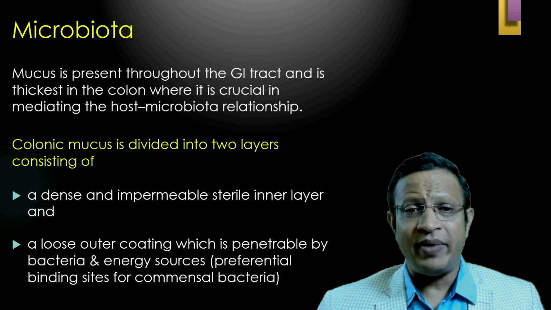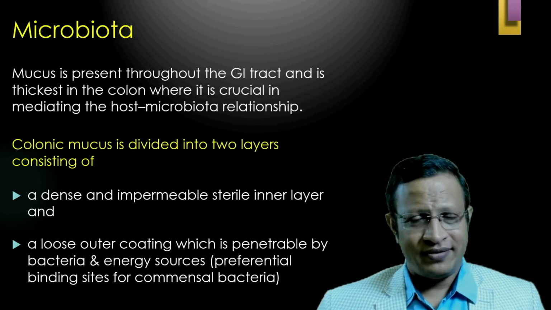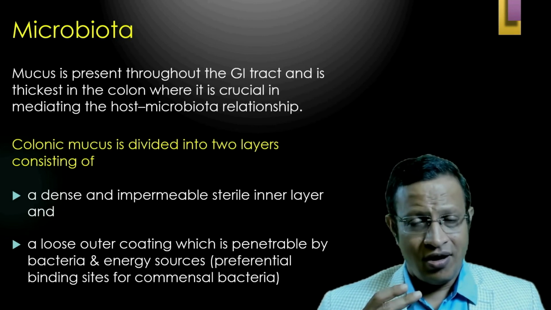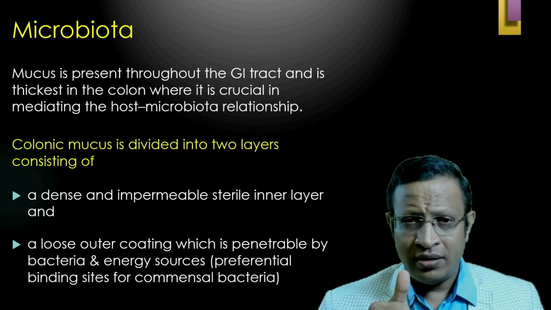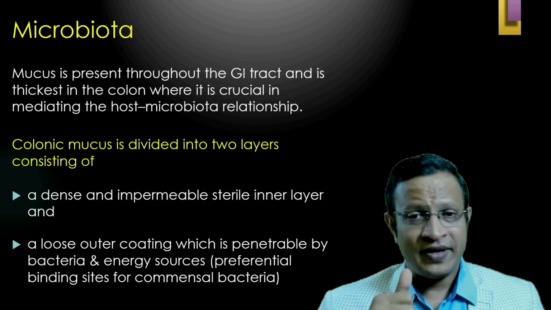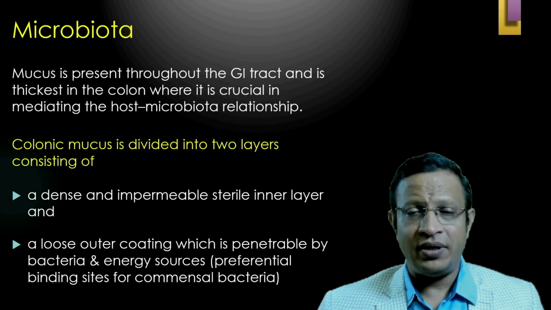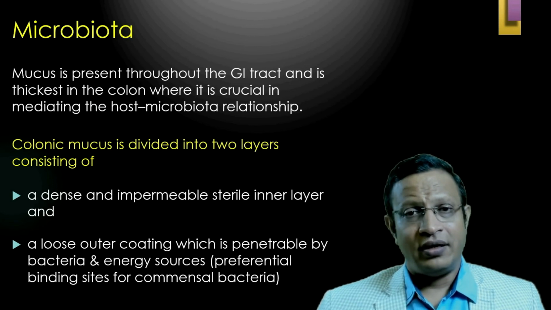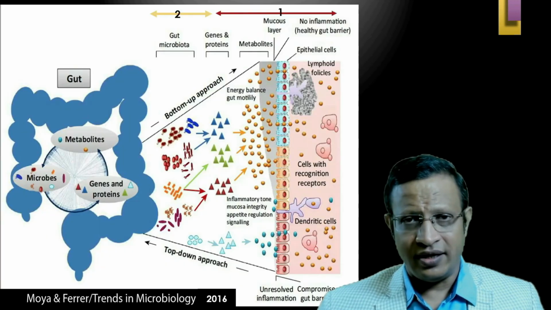Here, the preferential binding site for commensal bacteria occurs. Let me repeat. The mucosa of the colon has two important layers: a dense, impermeable inner layer which is sterile. The outer layer is loose and it is highly penetrable. And here, the commensal bacteria are attached and the energy source starts occurring here.